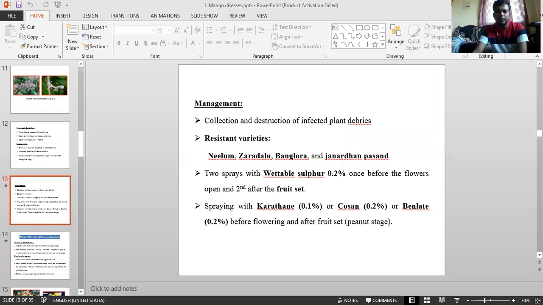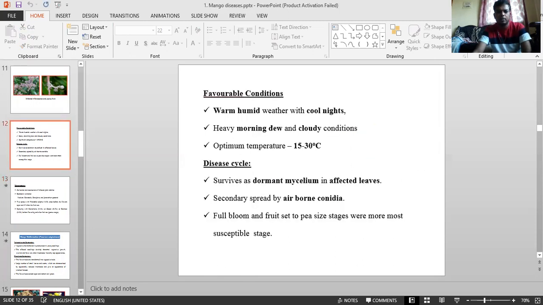And before going to management, another thing, see here. The pathogen has an imperfect stage, Oidium mangiferae, and the perfect stage is Erysiphe polygoni. Erysiphe polygoni rarely occurs in India. This much you can keep in your mind.